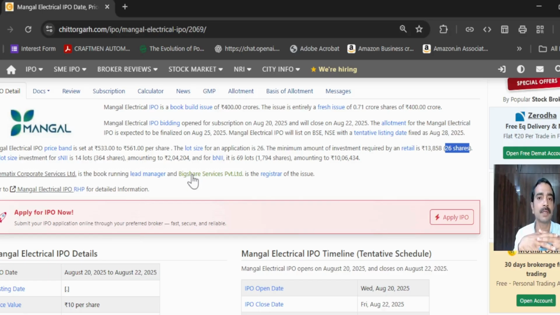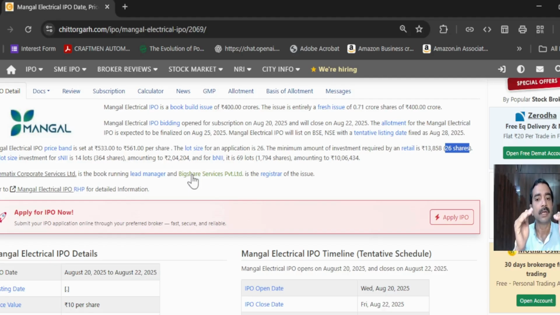BHNI stands for big high net worth individual. HNI stands for high net worth individual. B stands for big. So big high net worth individual, small high net worth individual. This is the factor generally which is used. Whereas small HNI is between 2 lakhs and 10 lakhs. The lot size is between 2 lakhs and 10 lakhs. Generally, it is up to 10 lakhs.